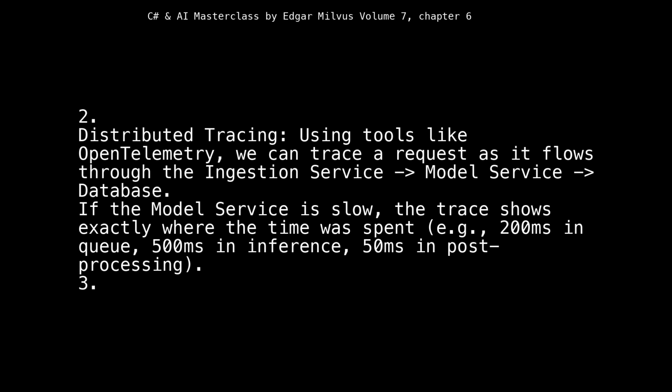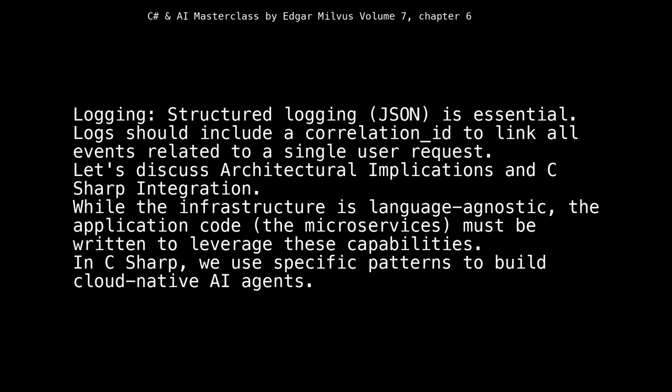2. Distributed tracing: using tools like OpenTelemetry, we can trace a request as it flows through the ingestion service, model service, and database. If the model service is slow, the trace shows exactly where the time was spent, e.g., 200 milliseconds in queue, 500 milliseconds in inference, 50 milliseconds in post-processing. 3. Logging: structured logging, JSON, is essential. Logs should include a correlation ID to link all events related to a single user request.